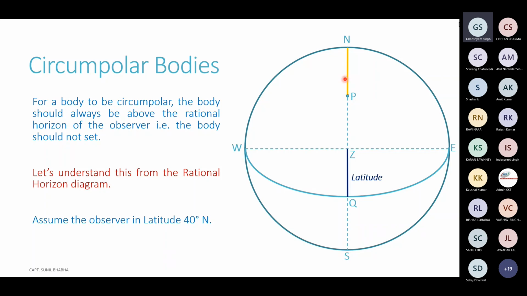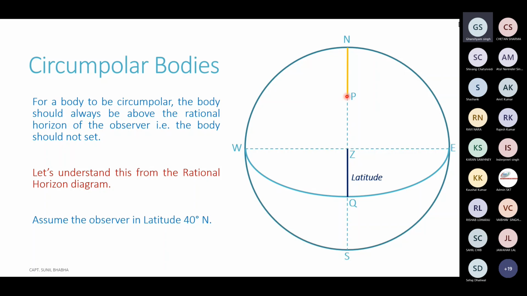Now in this diagram, we are aware that this N point is on the horizon. The P point represents the pole, and this N to P, highlighted by this yellow line, is called the elevation of the pole or the altitude of the pole. And this is always equal to the latitude of the observer. We can easily understand it from the diagram. Now, the N point is 90° away from the Z point, from the zenith, because every point on the rational horizon is 90° away from the zenith of the observer.